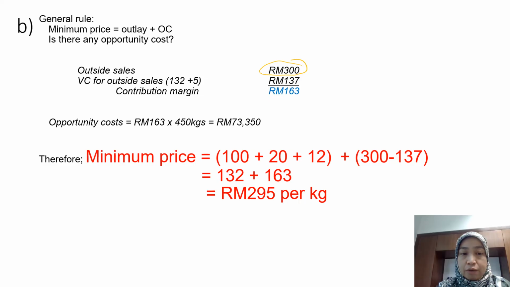And then variable cost for outsiders: remember direct material, direct labor, variable production overhead. And then you also have variable selling and distribution cost of 5 ringgit. Then you minus, so contribution margin per 1 kilogram, 1 packet, the herbal division will get 163 ringgit.